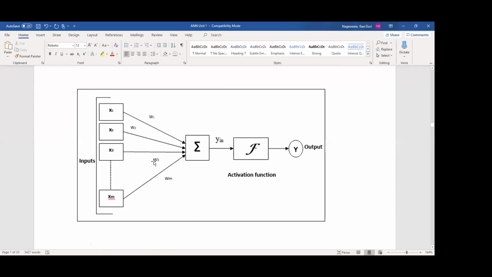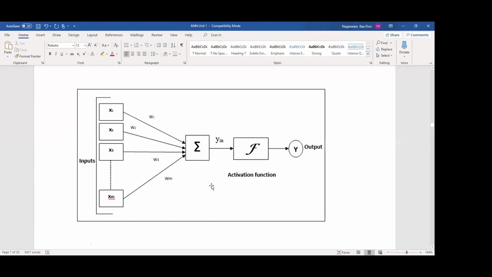All these products are added here, so we call it a sum of products. After that we apply the activation function, and whatever output you get after applying the activation function, we call it y. This is a general model.